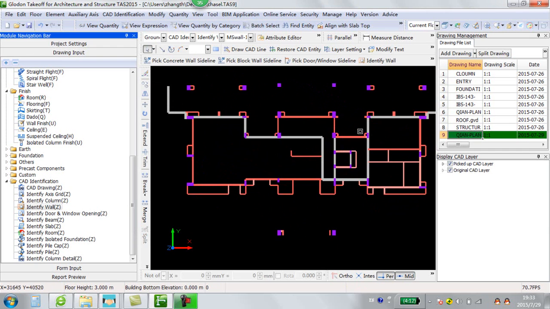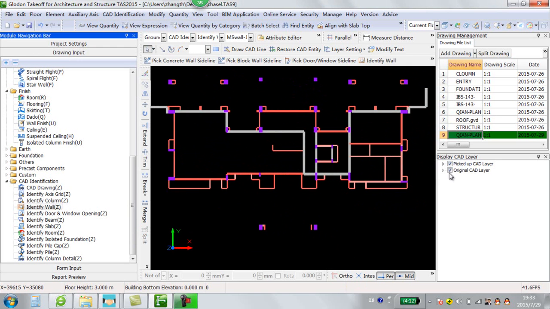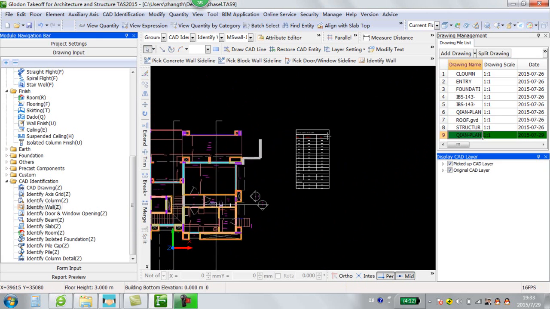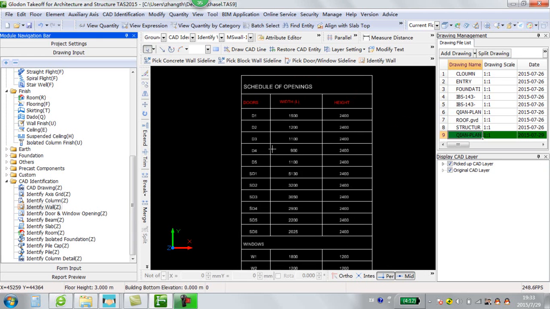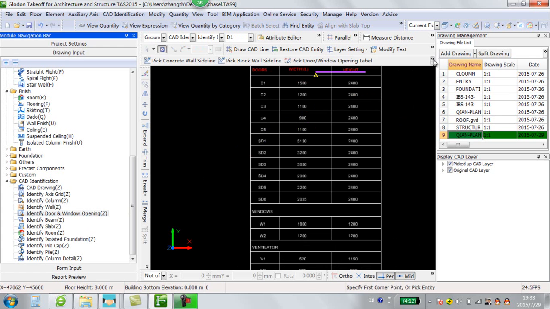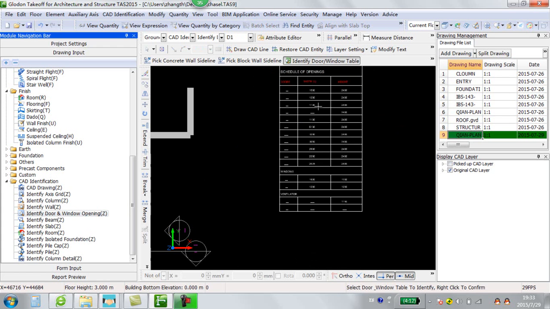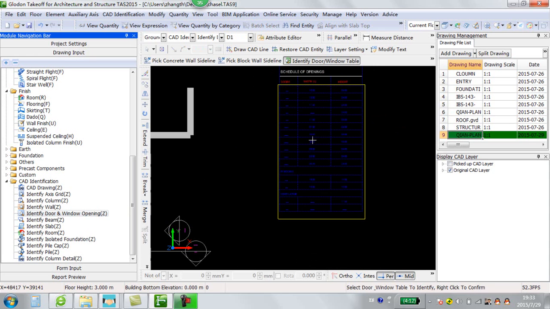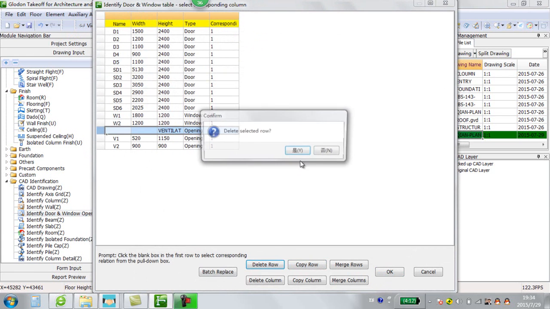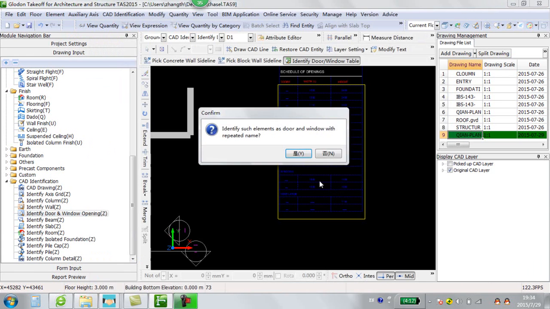Next, we will identify the door and window table first to know the sections of the door and window opening. We identify the door and window table, delete the unuseful rows and take in the data.